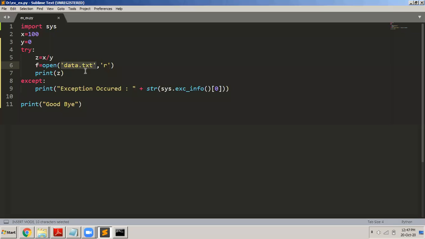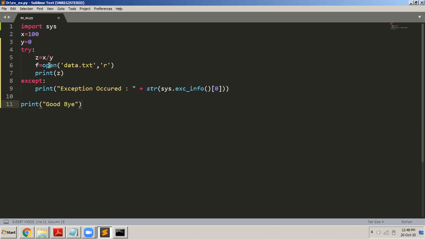What you type here is the name of the file. And the second parameter is the mode in which you want to open the file. If I write r here, then I'm opening the file to read the content. If I write w here, it means that I'm opening the file to write something to the file, and so on. So I want to open it in read format. I try to open the file data.txt in read format.